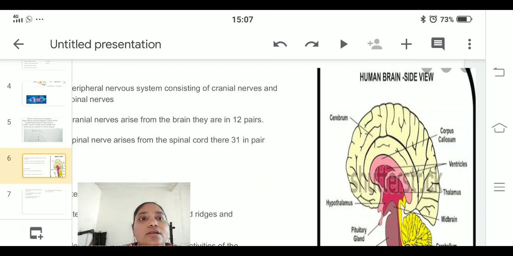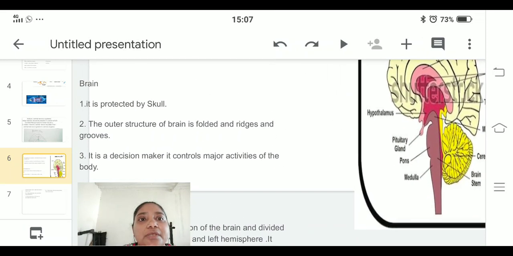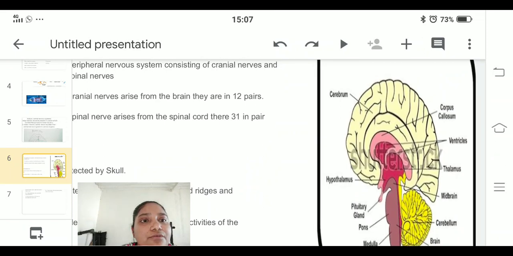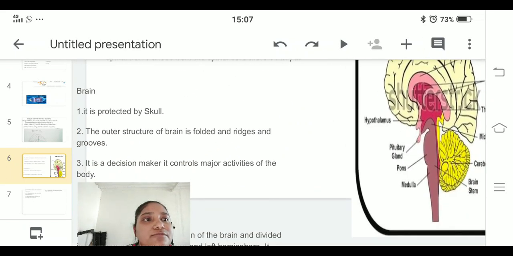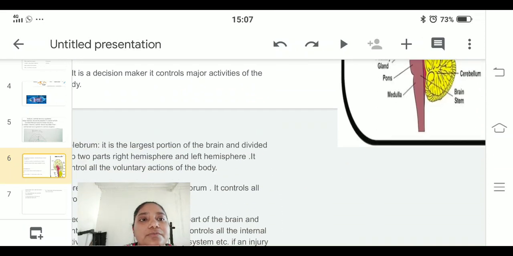Fine. So our brain is protected by the skull, as we all know. And you can see some ridges or grooves present on the outer surface of the brain. The brain, which you can call your decision maker, controls all your activity. Fine.